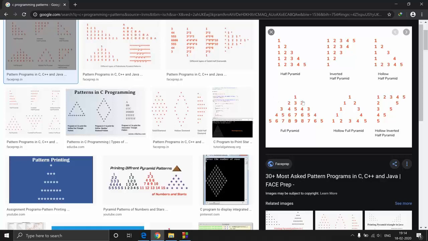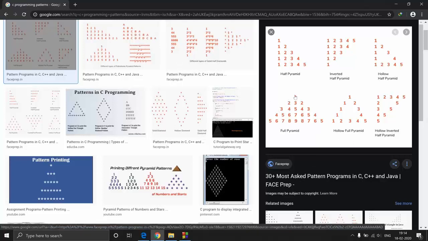So what you do for any kind of pattern is divide it into a matrix kind of a thing. What I mean is you can divide these things into rows and columns. If you put rows and columns, you will see that in the first row there are, let's say, 1, 2, 3, 4 spaces, right? So after 4 spaces, the number is getting printed.